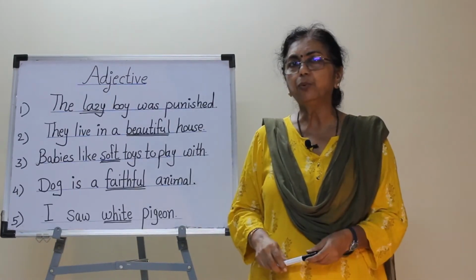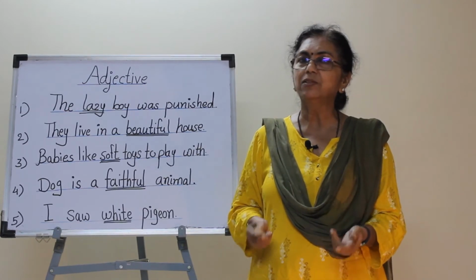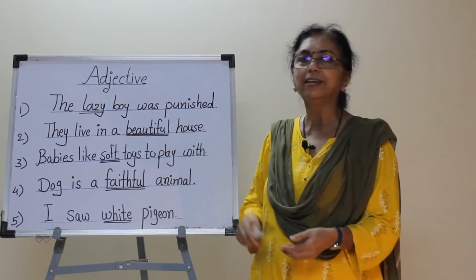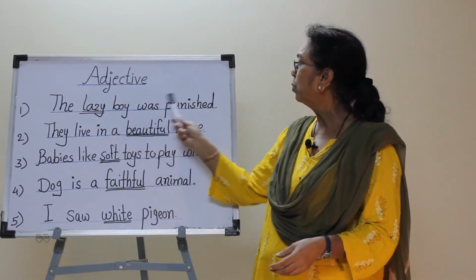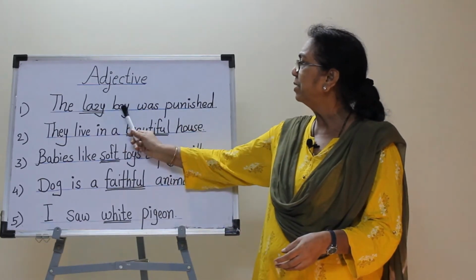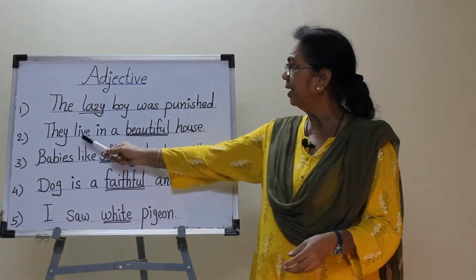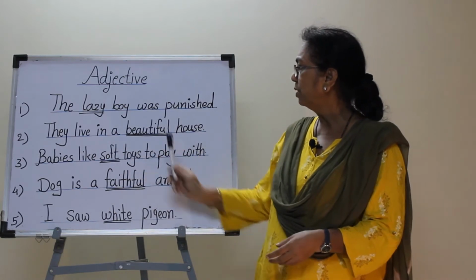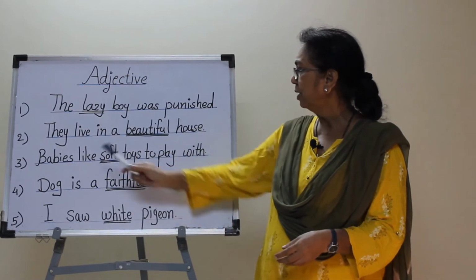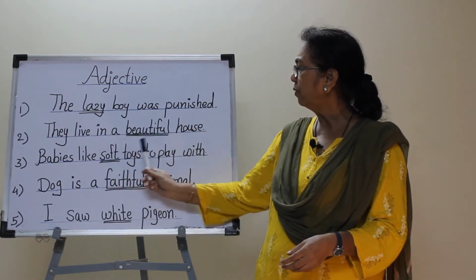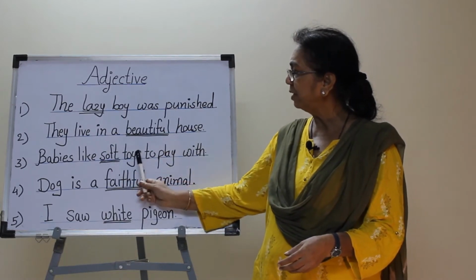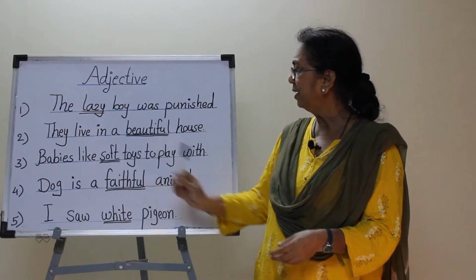An adjective describes a person, a place, a thing, a bird, an animal, everything. Look at these examples. The lazy boy was punished. Here the adjective lazy describes the noun boy. In the second, they live in a beautiful house. The adjective beautiful describes this place, house. Third, babies like soft toys to play with. Here the adjective soft describes the noun toys, that is things.